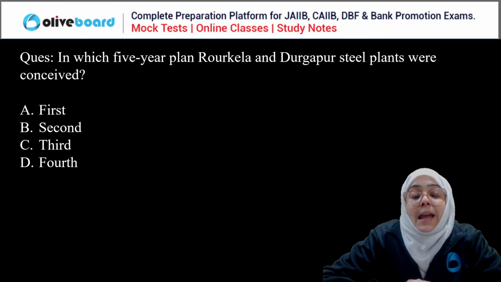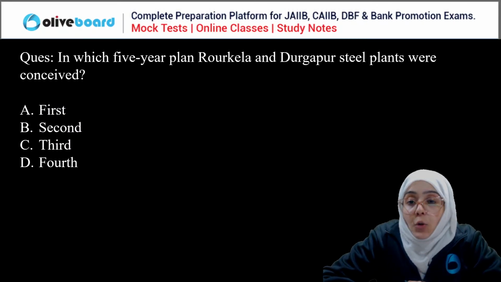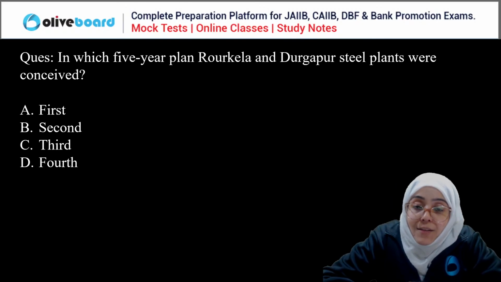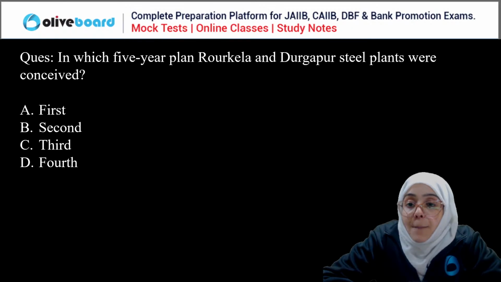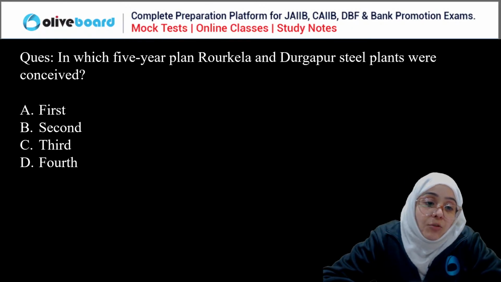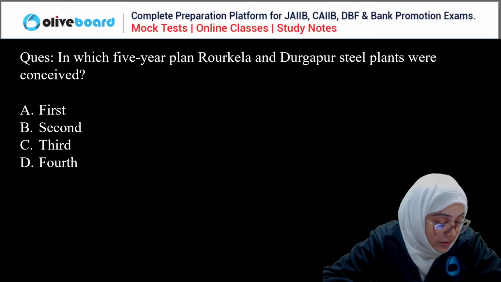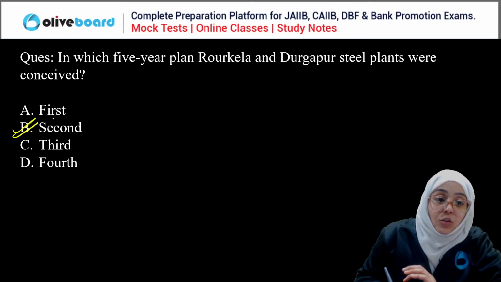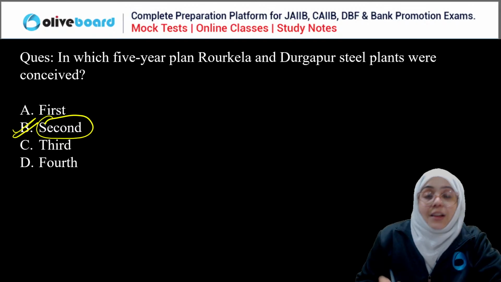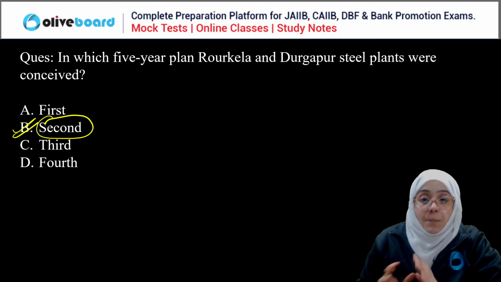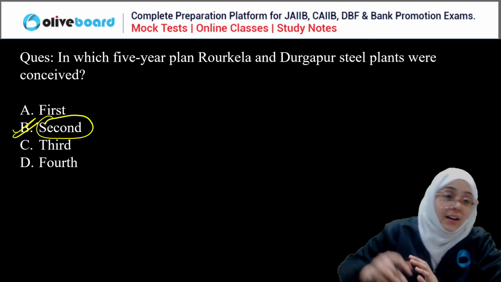Okay, next question. In which 5-year plan were the Rourkela and Durgapur steel plants conceived? First, second, third, or fourth? Yes, the second 5-year plan. In the second 5-year plan, there was rapid industrialization, the PC Mahalanobis model. Three major steel plants were set up in Bhilai, Durgapur, and Rourkela. So, second is the correct answer here.